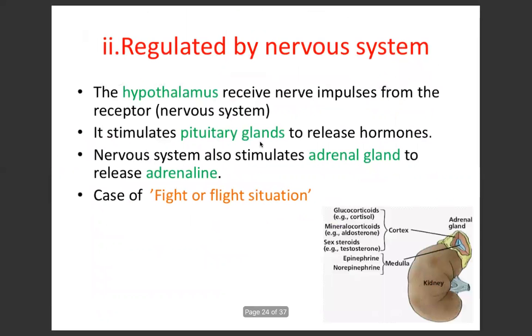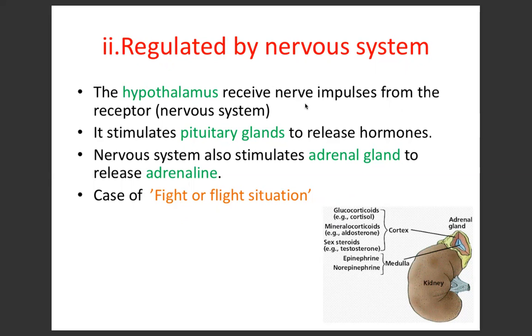Kita baca balik. Okay, yang number 2 is regulated by nervous system. Okay, regulated by nervous system ni contohnya adalah perkaitan antara nervous system dengan endocrine system. Okay, contoh paling mudah adalah pada situasi fight or flight situation. So dia akan mula dengan hypothalamus. So hypothalamus receive nerve impulse from the receptor.